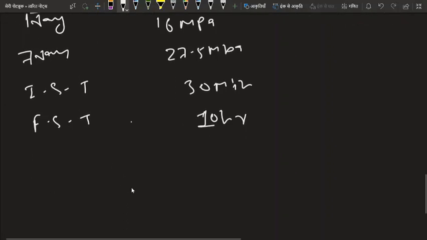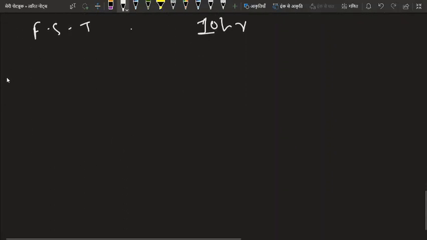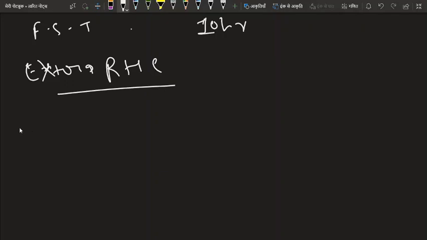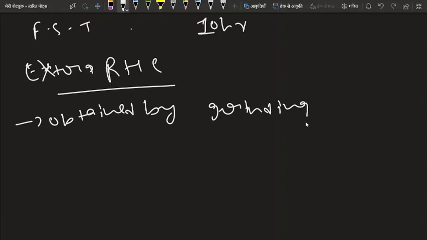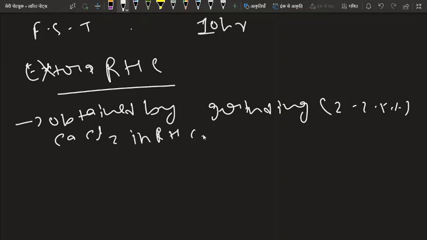So how do we obtain extra rapid hardening cement? Extra rapid hardening cement is obtained by grinding 2 to 2.5% of calcium chloride into rapid hardening cement, okay.